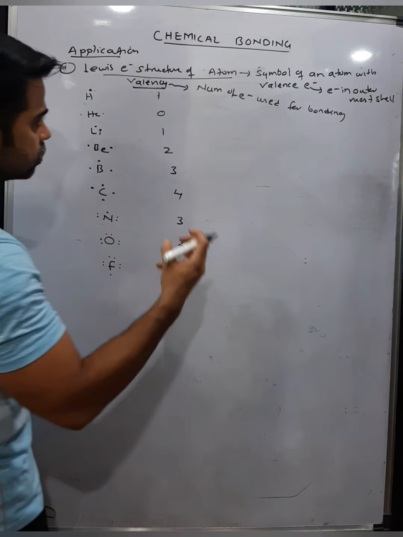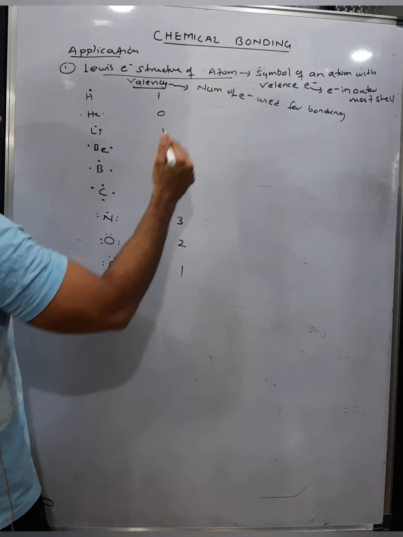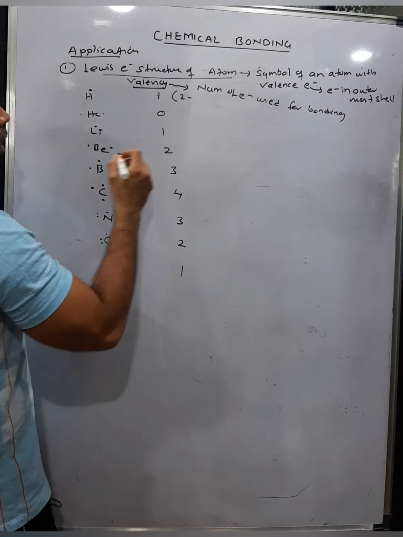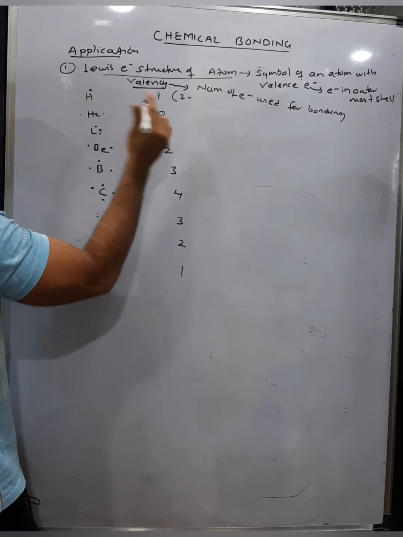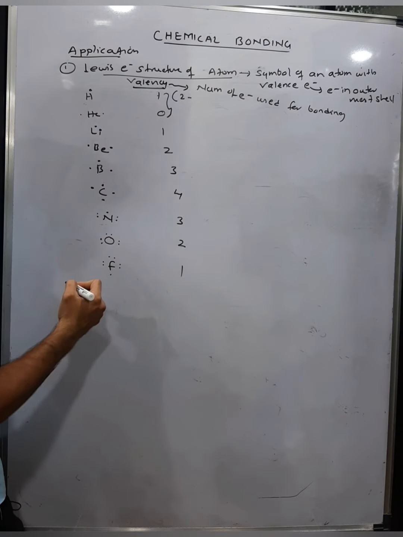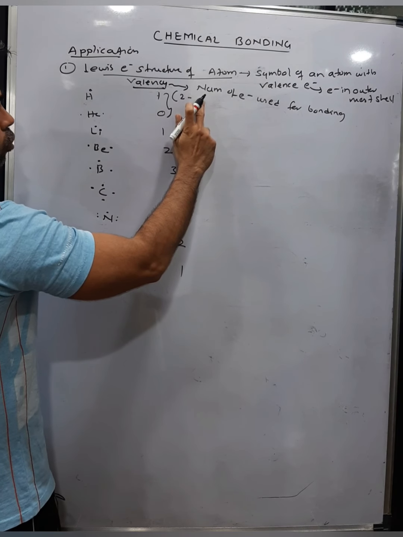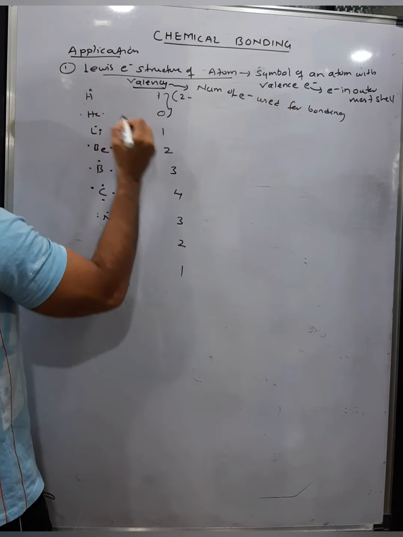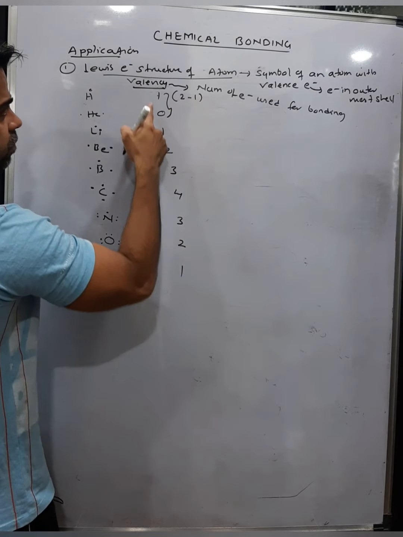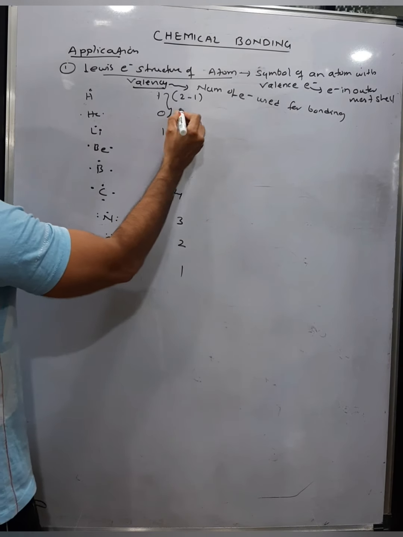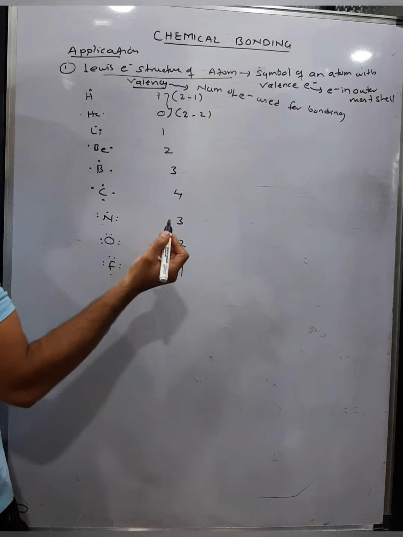For a few atoms, like hydrogen and helium, valency is 2 minus the number of electrons in the outermost shell. Hydrogen has how many electrons in the outermost shell? 1. So 2 minus 1, the valency becomes 1. Helium is 2 minus 2, so the valency becomes 0.